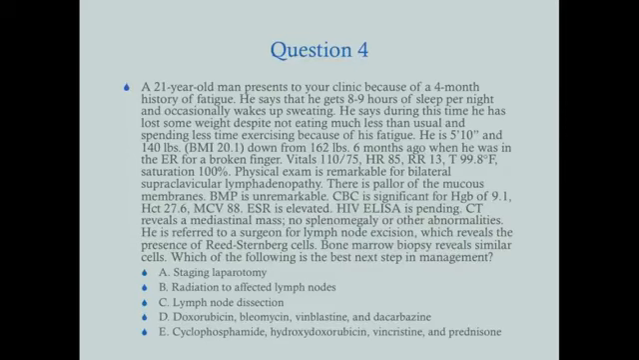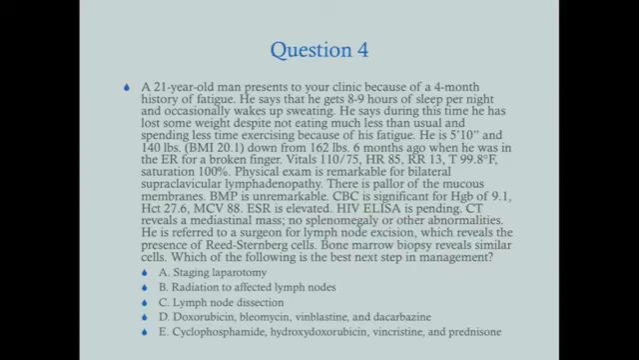Vitals are 110/75, heart rate 85, respirations 13, temperature 99.8, saturation 100%. Physical exam is remarkable for bilateral supraclavicular lymphadenopathy. There is pallor of the mucous membranes. BMP is unremarkable. CBC is significant for a hemoglobin of 9.1, hematocrit 27.6, MCV of 88. ESR is elevated. HIV ELISA is pending. CT reveals a mediastinal mass. No splenomegaly or other abnormalities. He is referred to a surgeon for lymph node excision, which reveals the presence of Reed-Sternberg cells. Bone marrow biopsy reveals similar cells. Which of the following is the next best step in management?